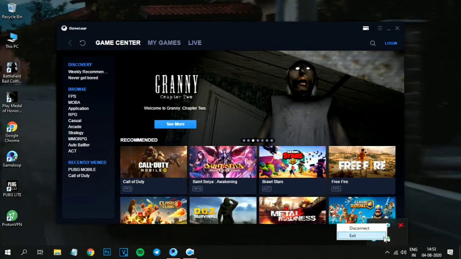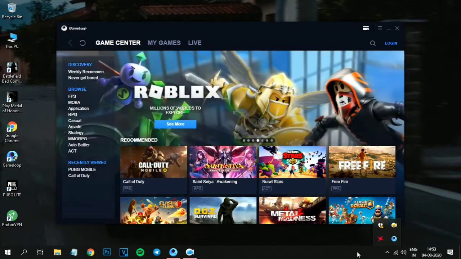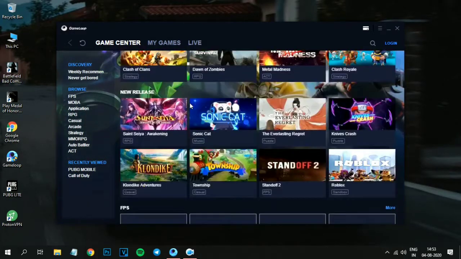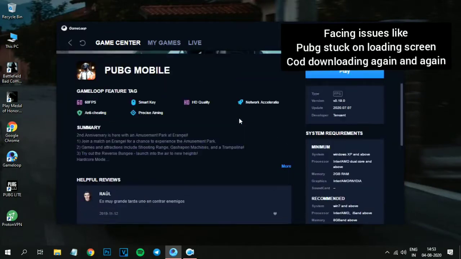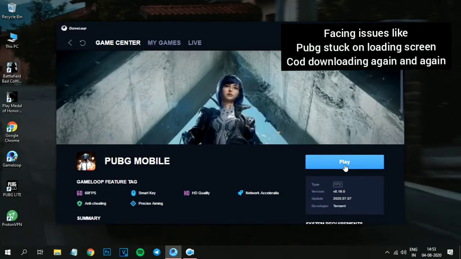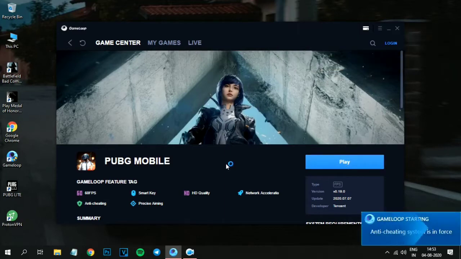Recently I have been facing some issues with Gameloop emulator, and the only fix was to reinstall the emulator. I was trying to install Call of Duty, and even after fully downloading, it kept starting downloading again without installing. I tried 2 or 3 times and it didn't work. Other issue was slow loading of games like PUBG and some glitches while making the window full screen.